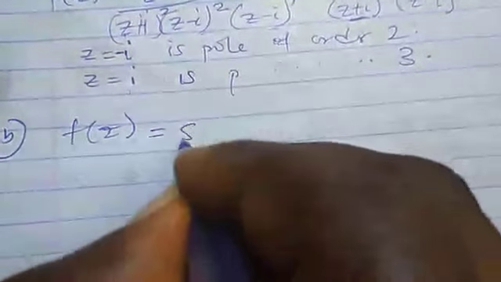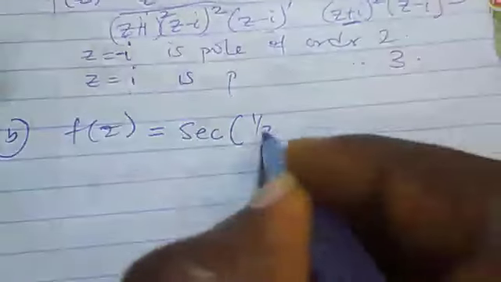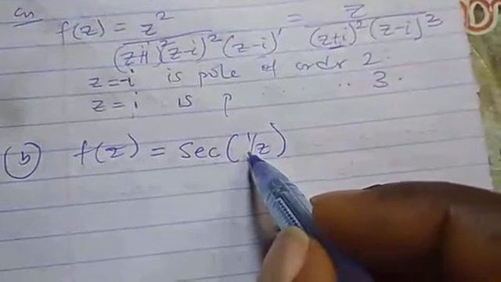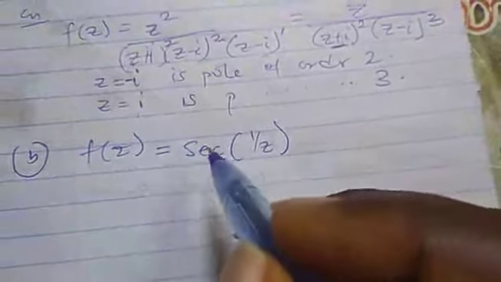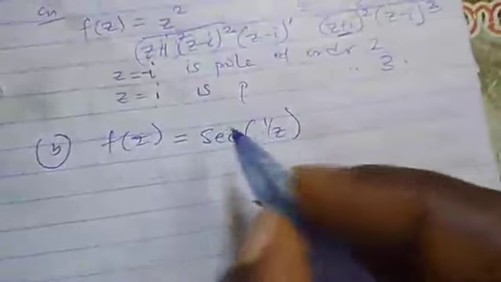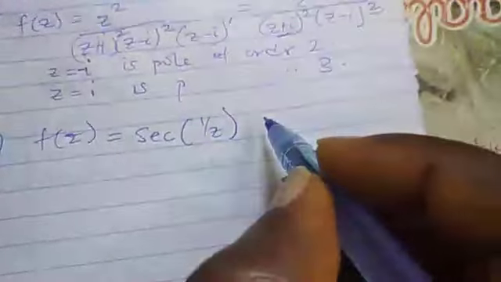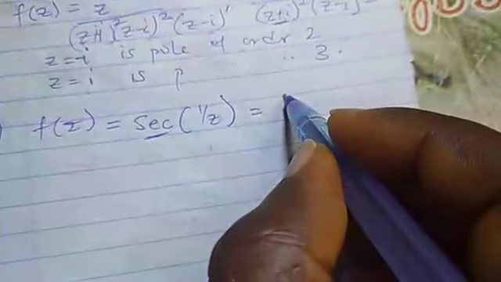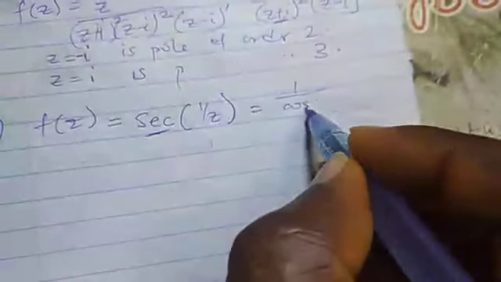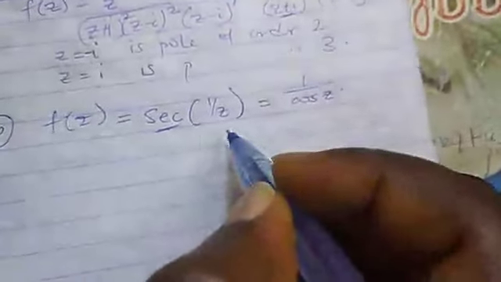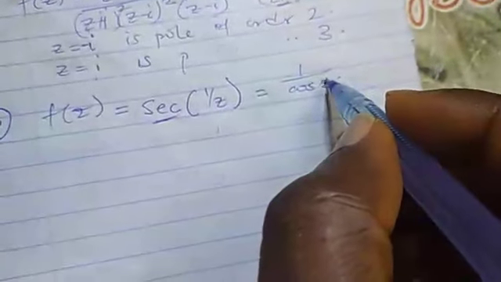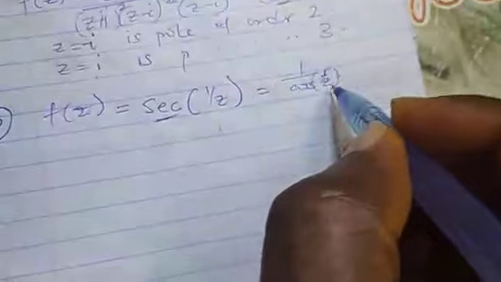Second one, we consider f of z equal to sec of 1 over z. Merely looking at it like this, we may think it is an essential singularity, but we still need to do some computations. Sec simply means 1 over cos, but there is 1 over z there.